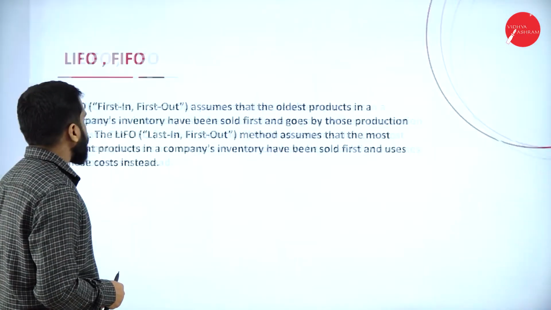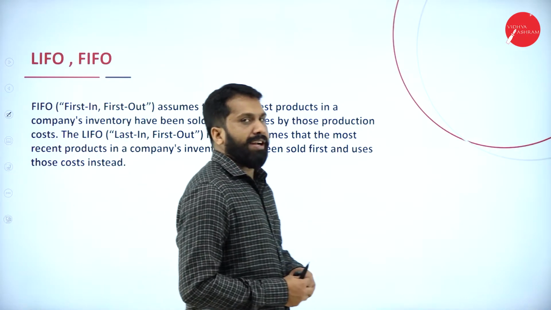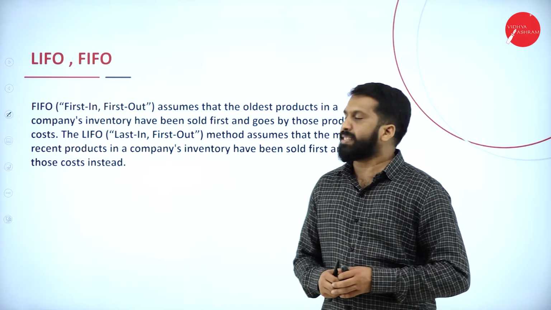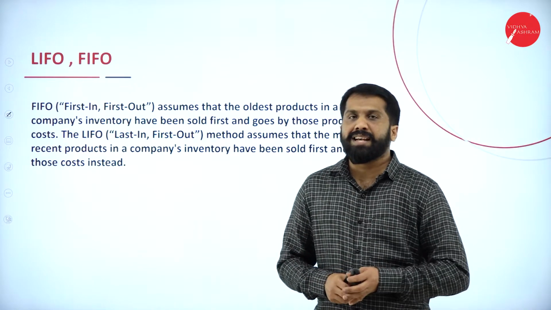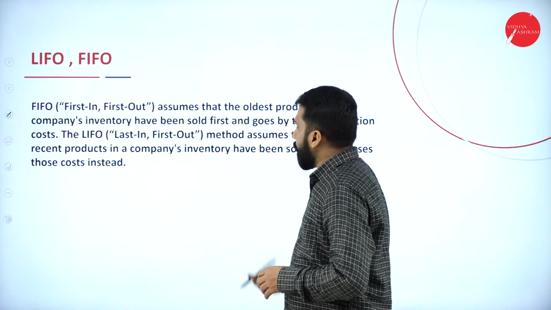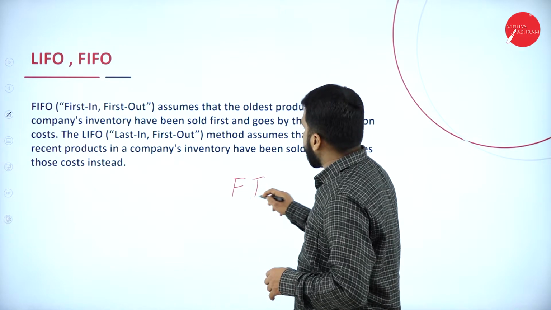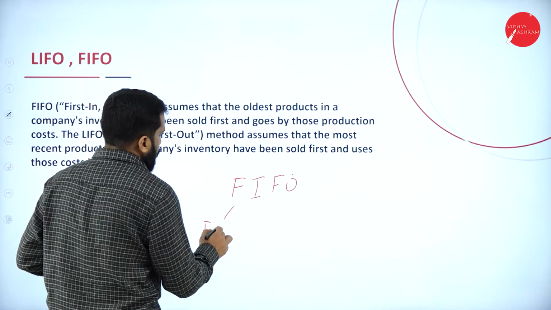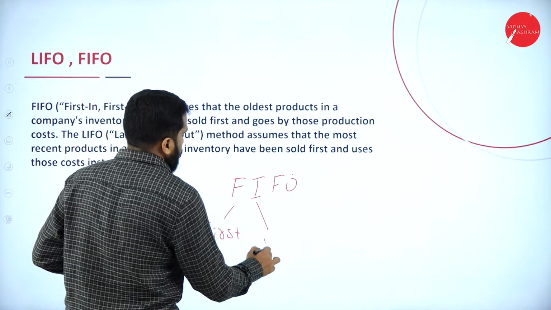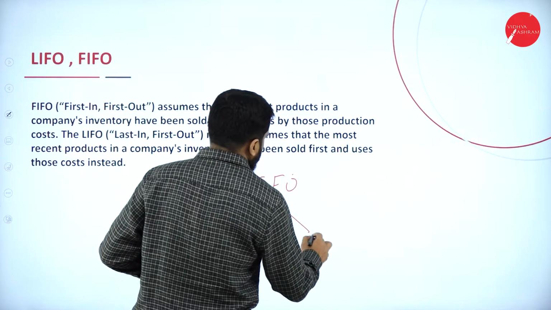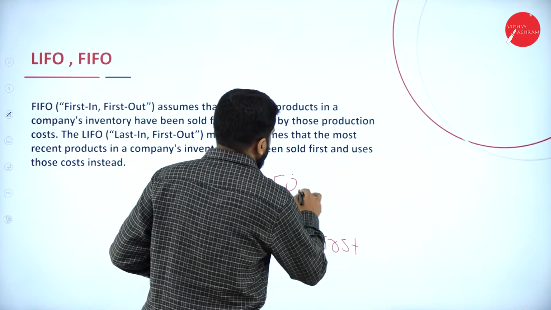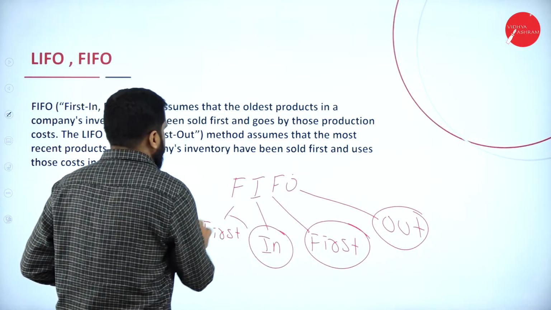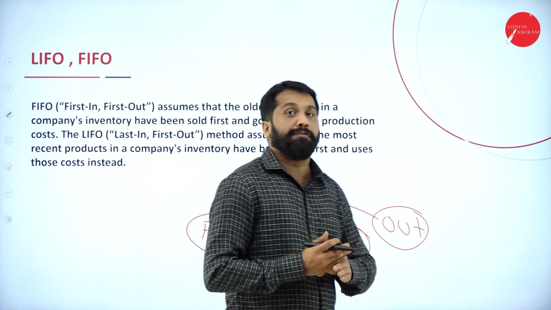Before we go for the definition or meaning, we will understand in normal language what FIFO is and what LIFO is. So FIFO: F is first in, first out. This we call first in, first out, FIFO.